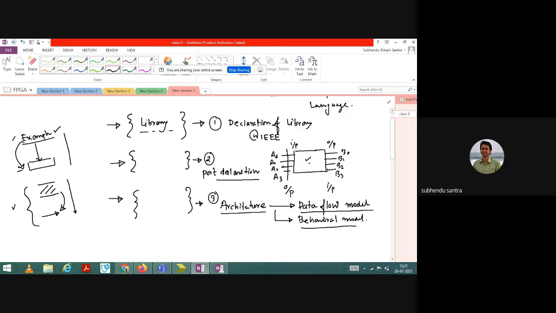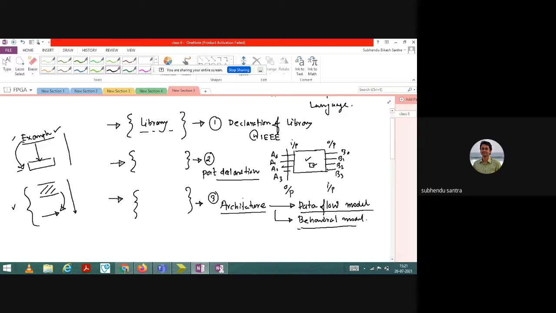Only thing, there is a circuit that will execute, and the program will just be executed. The data flow model has no intermediate variable. It is quite simple. But when we talk about behavioral model, there is an intermediate variable. For example, let us say we need to write a code for implementing a combinational circuit.